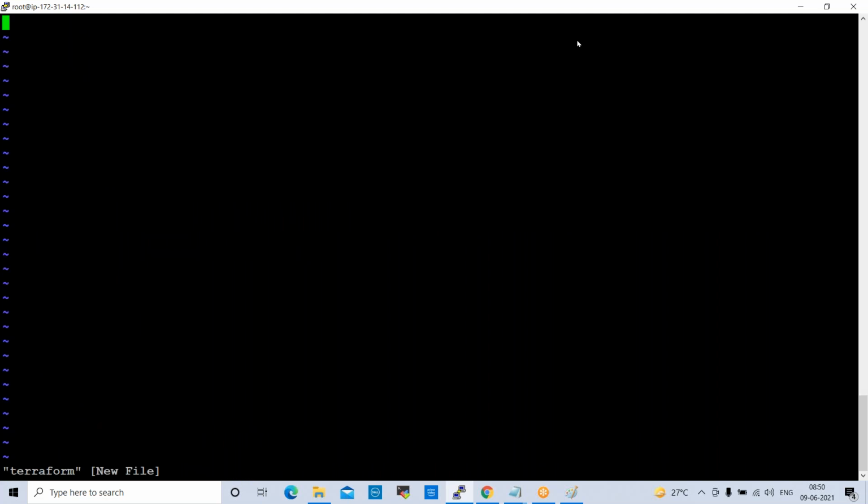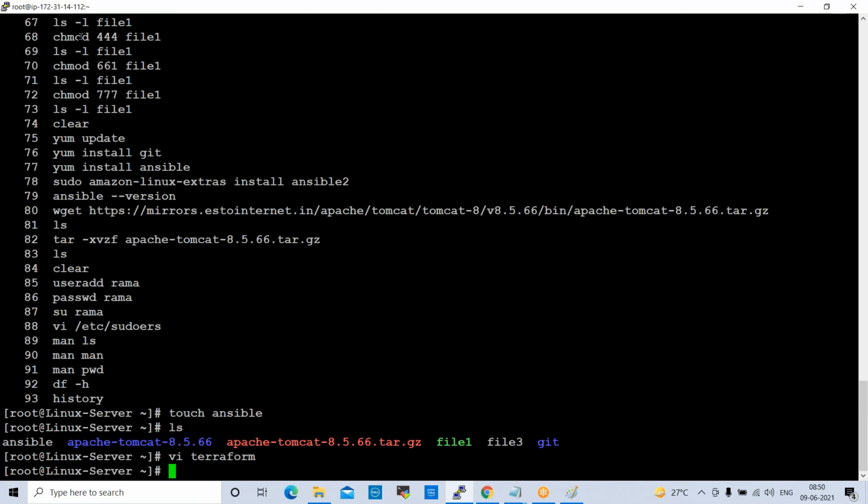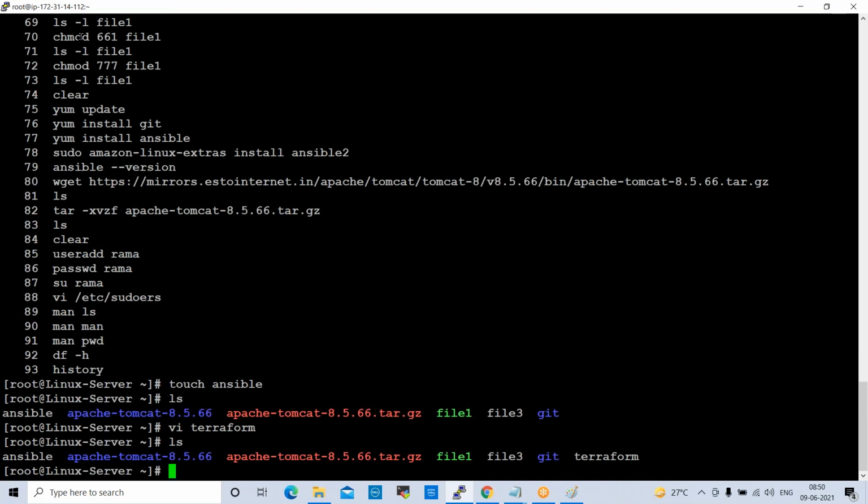Okay, so you add something into this file. Go to insert mode, type something, escape, save and quit. Now if you check ls here, see, the Terraform file is there. Also you can use the cat command. Cat, touch, vi, anything you can use.